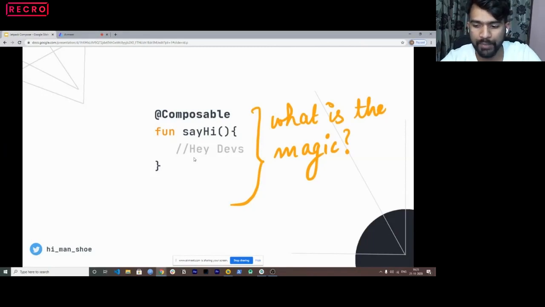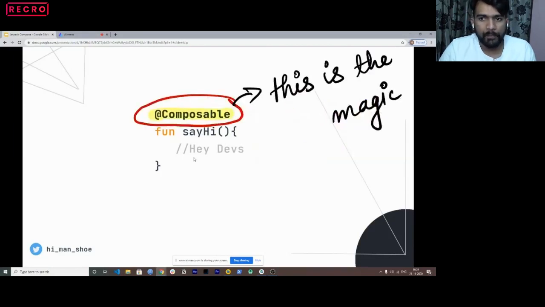Like, for example, whatever we are writing here, let's say in a text view, how is it getting rendered? So this is that specific magic, right, which I explained to you, composable. So that composable is telling that specific function, say hi, that, okay, take this function, render it to the canvas.